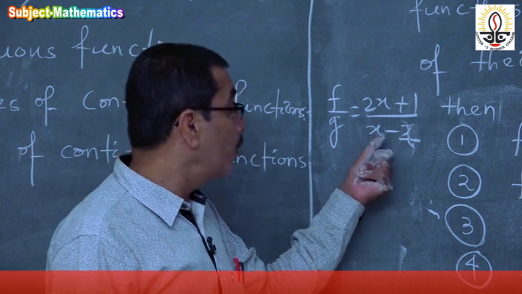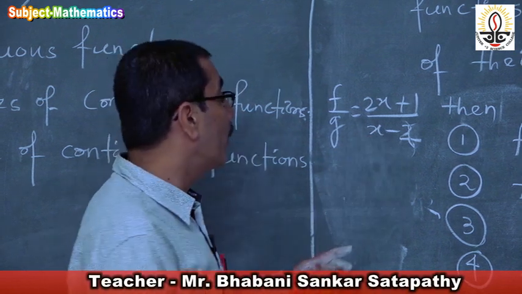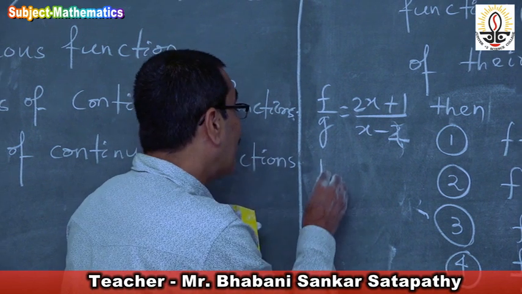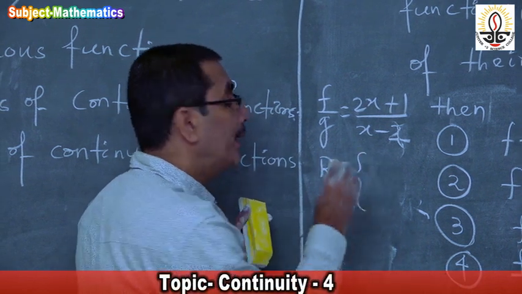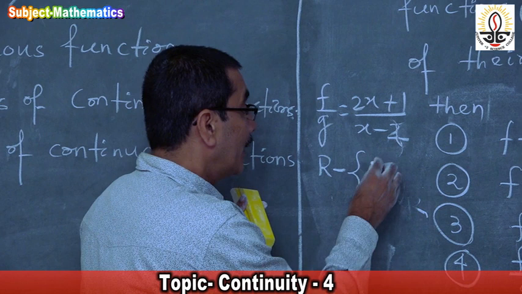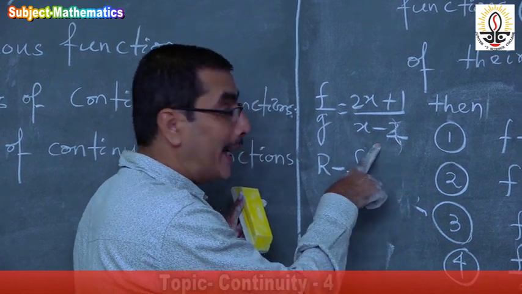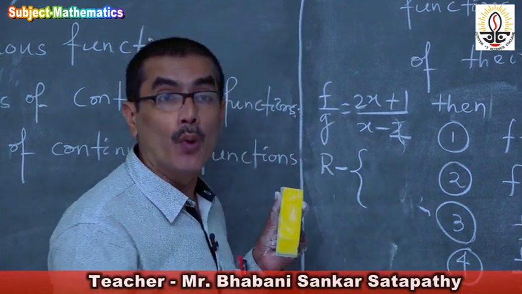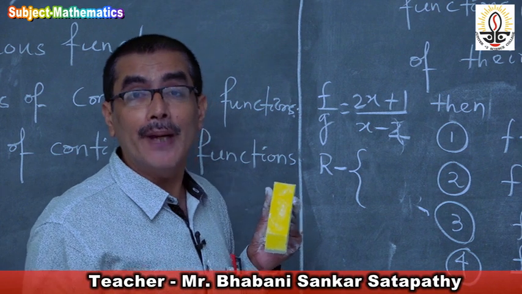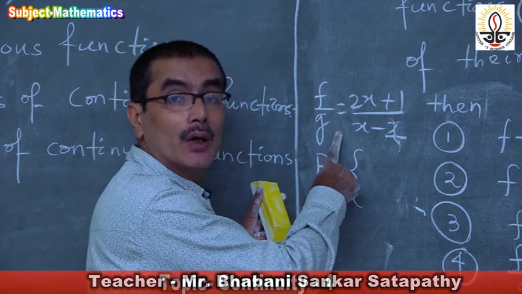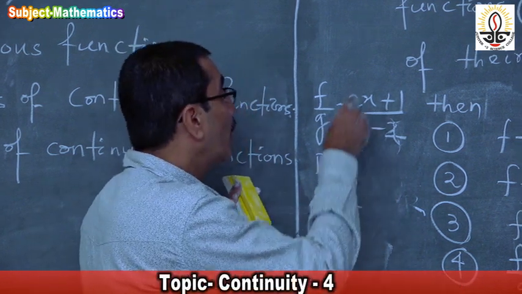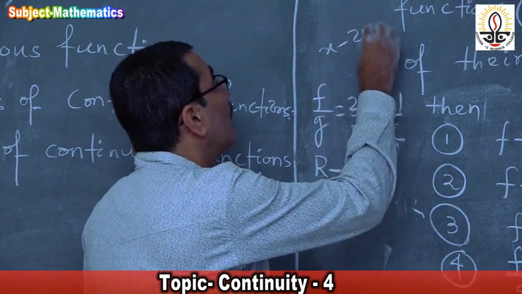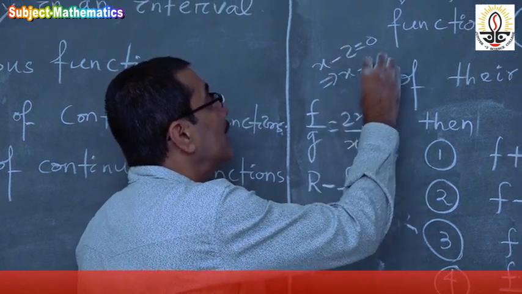So where will it be continuous? It will be continuous on R minus the values of x for which g of x is equal to 0. So for x minus 2 equal to 0, that implies x is equal to 2.